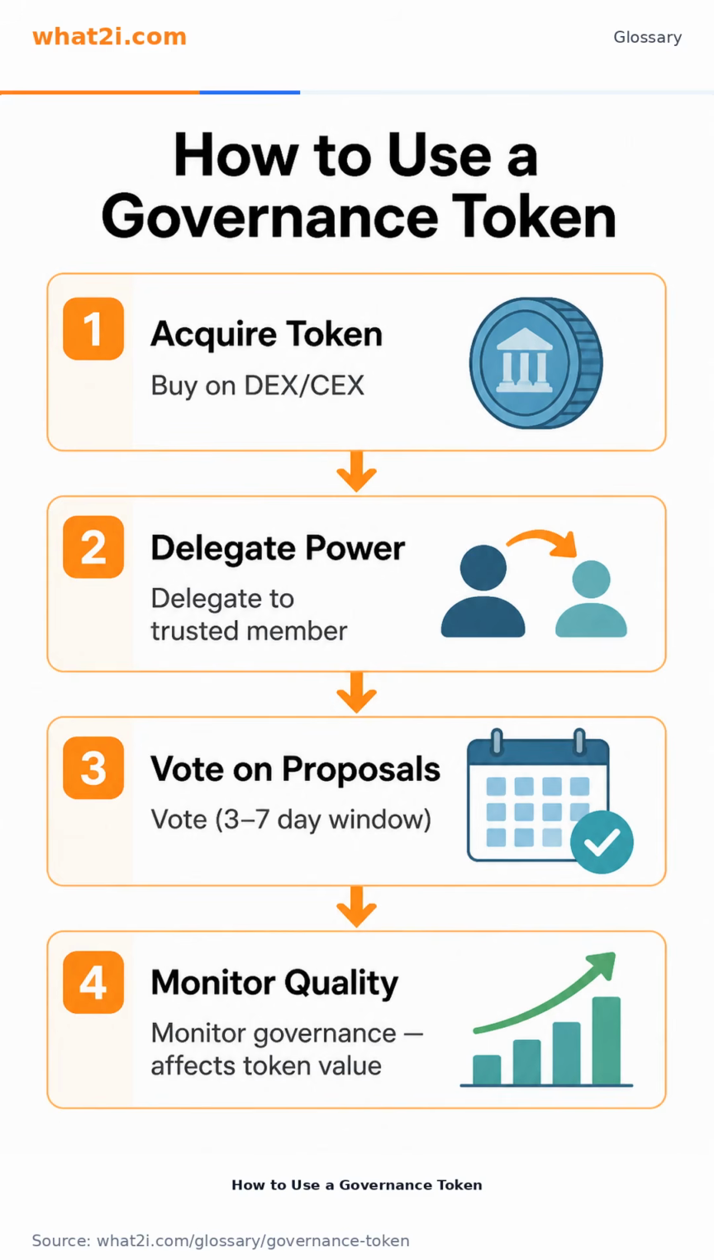Governance tokens let you participate in protocol decisions. First, you acquire the token on an exchange. Then, you can either delegate your voting power to a trusted community member or vote directly on proposals. Keep in mind that voting typically happens within a 3 to 7 day window, and the long-term value of your token depends on the quality of those community decisions.